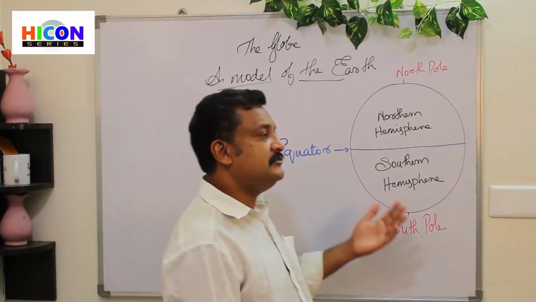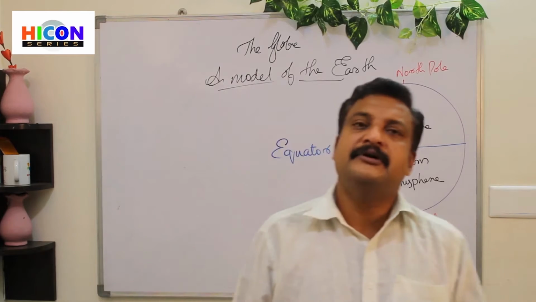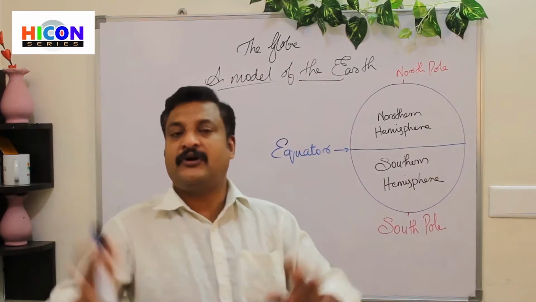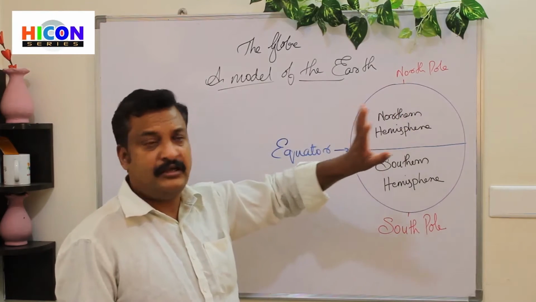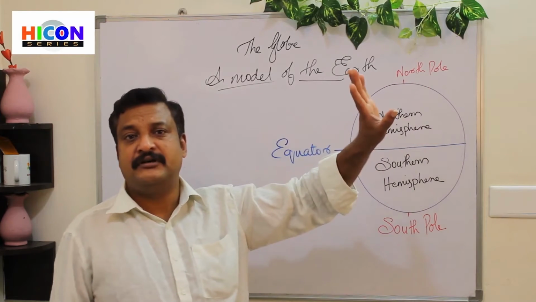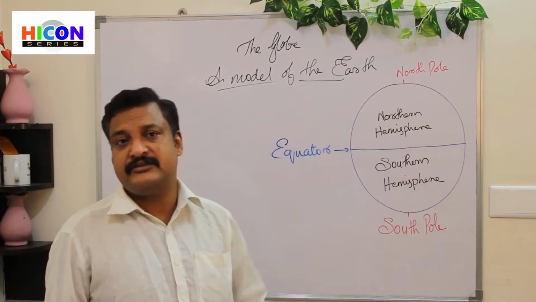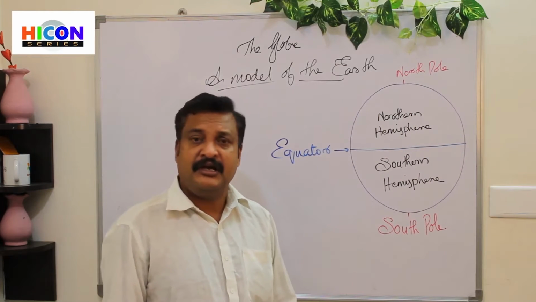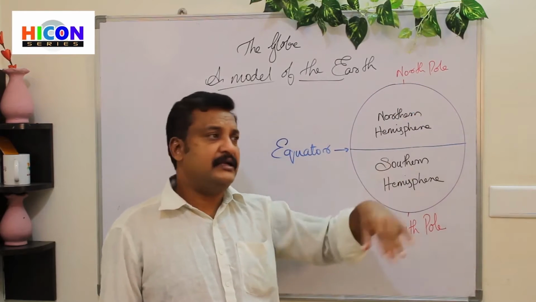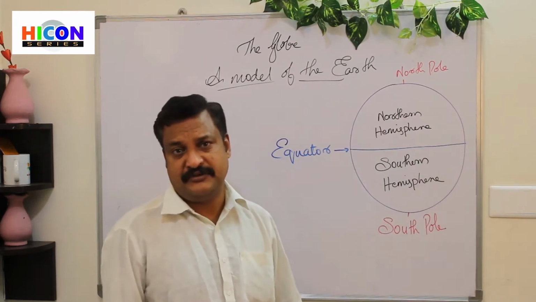When we observe the globe or the map, we can see a lot of continents are basically in this part. Asia is in the northern hemisphere, North America is in the northern hemisphere, then Europe is in the northern hemisphere, and a good part of Africa and South America also is in the northern hemisphere.